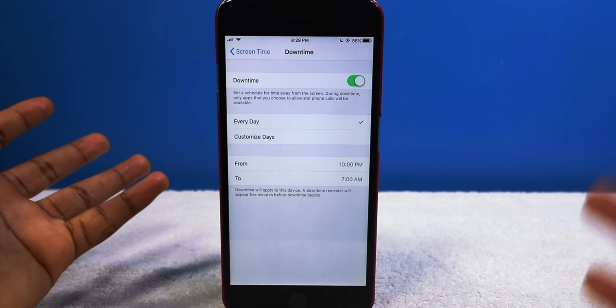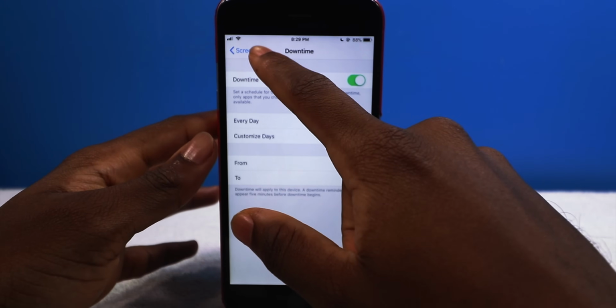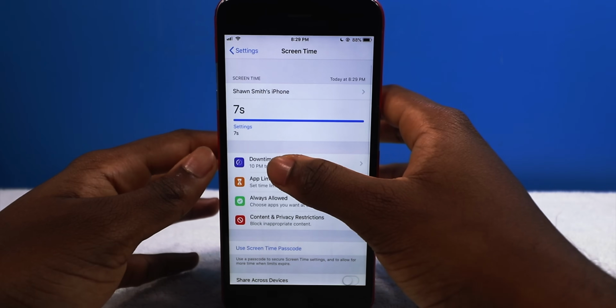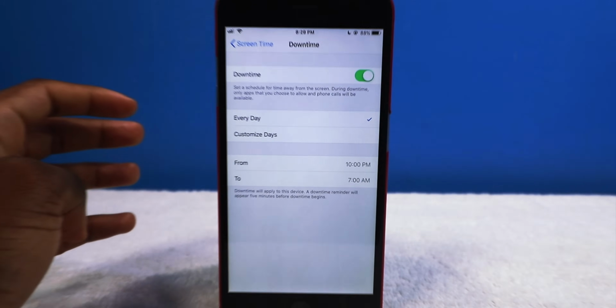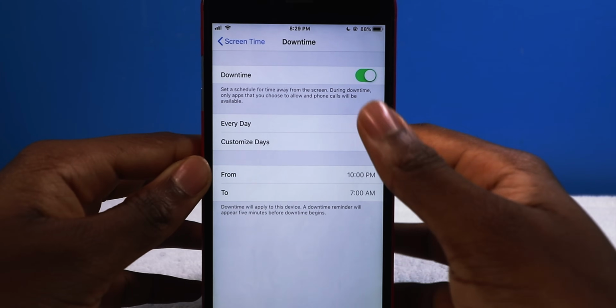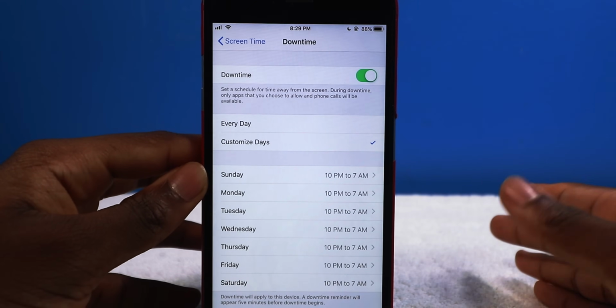You also have some amazing changes to Screen Time. So if you go into the Downtime section, which is, you know, go into Settings, Screen Time, Downtime, you can actually customize the day. So Apple is allowing that. So instead of it being every day, you can customize the day. So you have different time frames, different days.